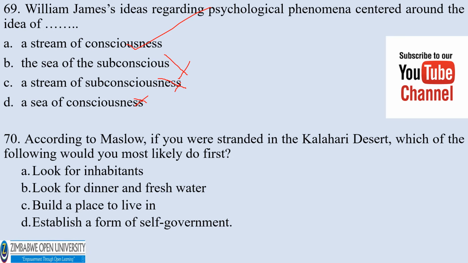Number 70. According to Maslow, if you are stranded in the Kalahari Desert, which of the following would you most likely do first? A, look for inhabitants. B, look for dinner and fresh water. C, build a place to live in. D, establish a form of self-government. The correct answer would be B. You would have to look for dinner and fresh water.